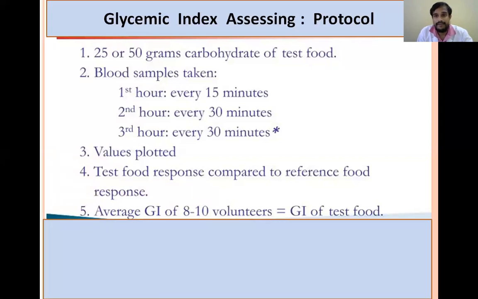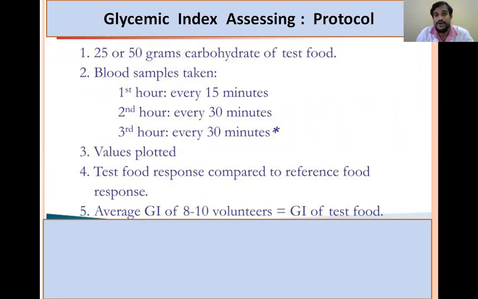And this graph is compared with the graph of the reference food. And this is done averagely in 8 to 10 volunteers because the individual digestion and absorption capacity may vary a little bit from individual to individual.